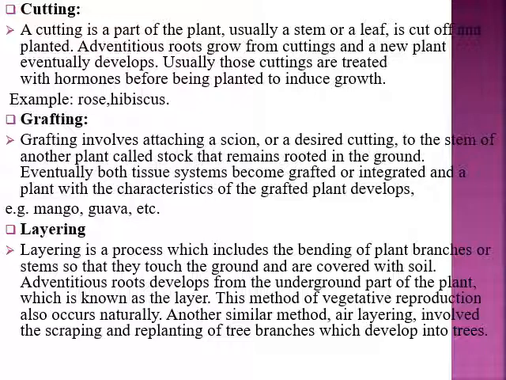And now here is the third, layering, a process which includes bending the plant branches or stems so that they touch the ground and are covered with soil. After that, adventitious roots develop from that underground part of the plant, which is known as the layer. This method of vegetative propagation also occurs naturally, and it can also be induced artificially in case it is not happening.